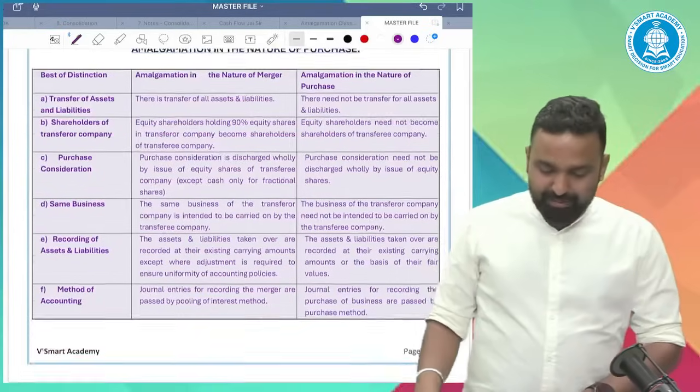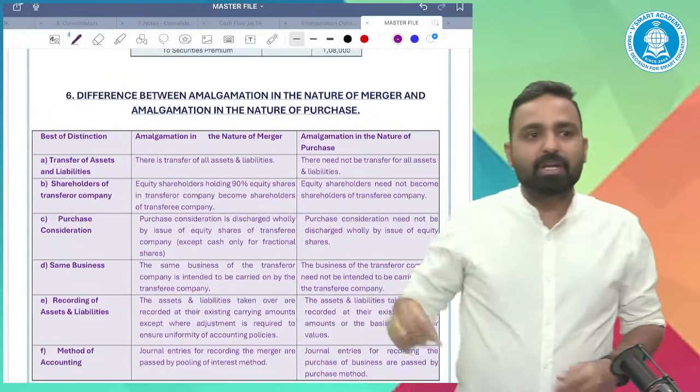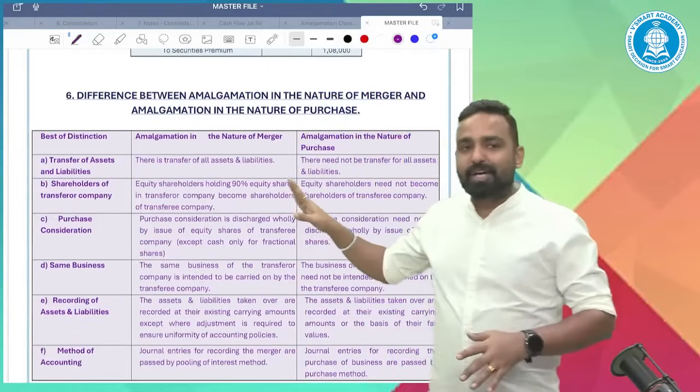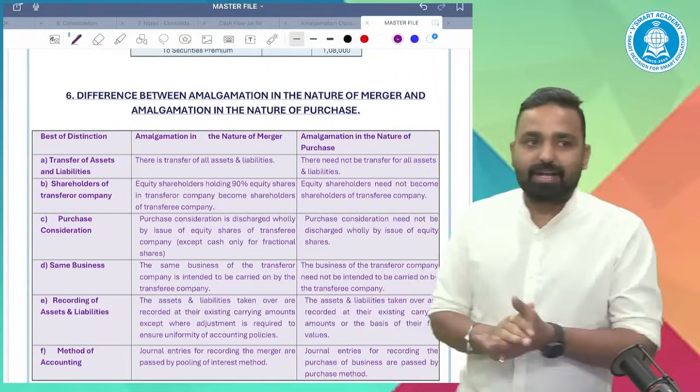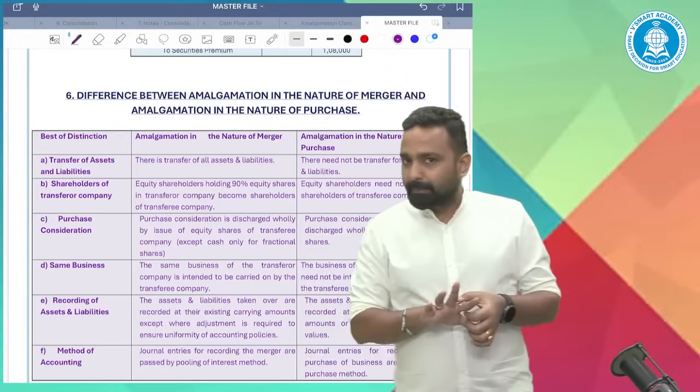Now, the next part and most important, accounting. Journal entries and balance sheet preparation. Accounting for amalgamation in the nature of merger and amalgamation in the nature of purchase.